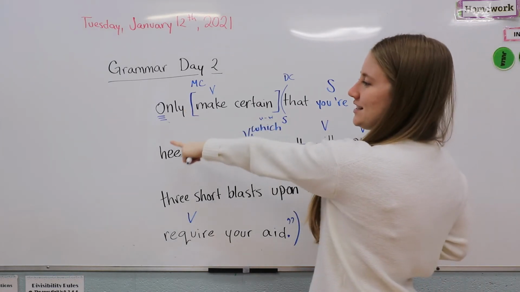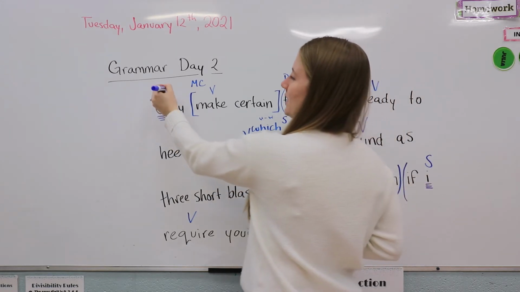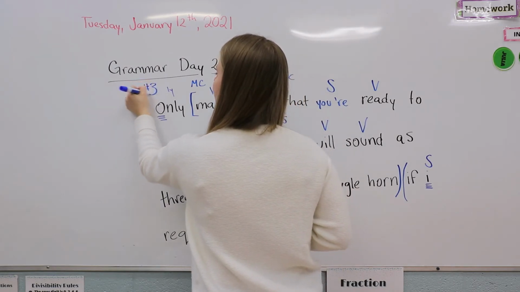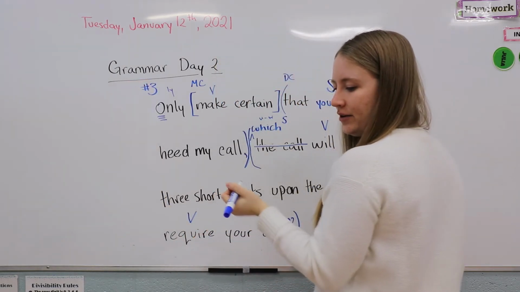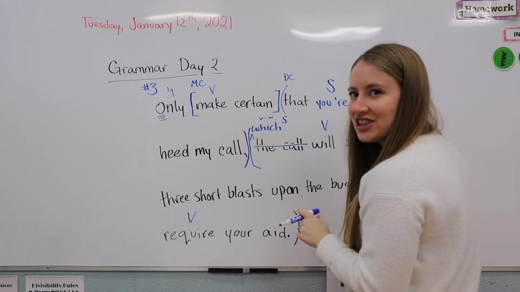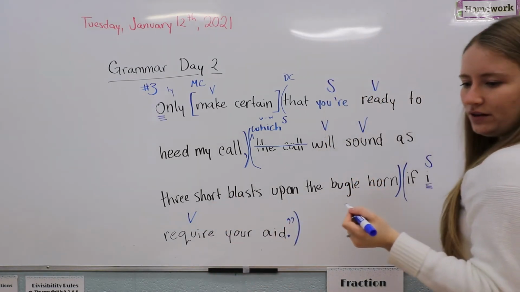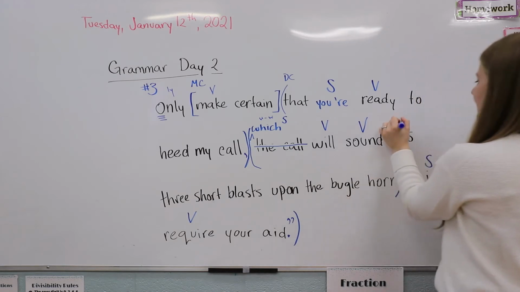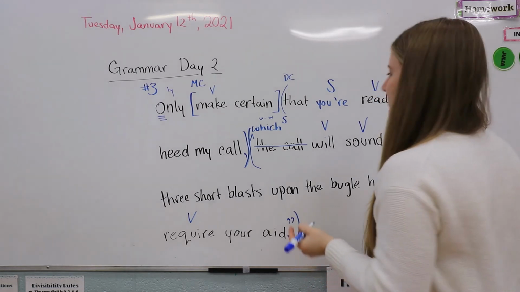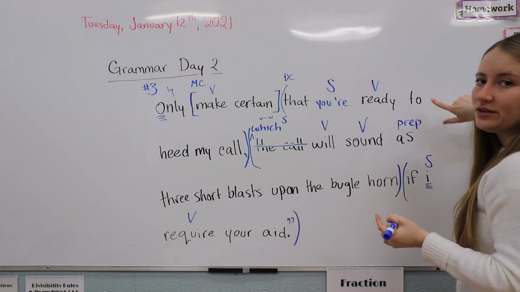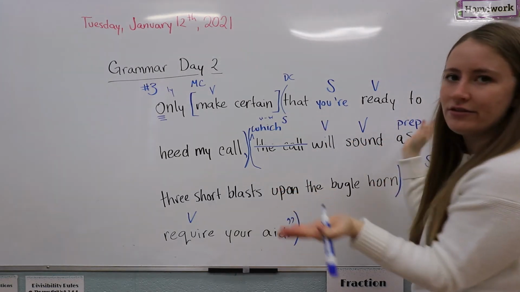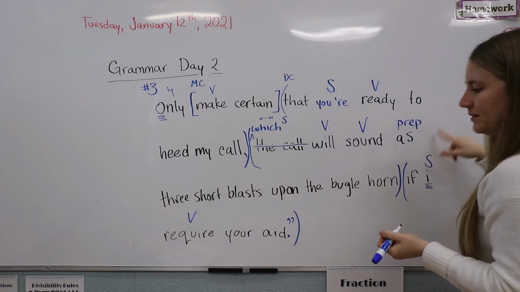So first, our sentence opener, you'll notice, is an ly. So we're going to label it ly, and that means that we know it's a number 3. Sentence opener with the ly adverb. Okay? And now we have a few prepositions and a few adjectives. All right. So the first preposition is as. So we're going to label that as prep. To is not a preposition in this case. So if you labeled that, please erase that off because it's just ready to heed. So it's just part of the verb phrase. Okay, so that's our preposition.